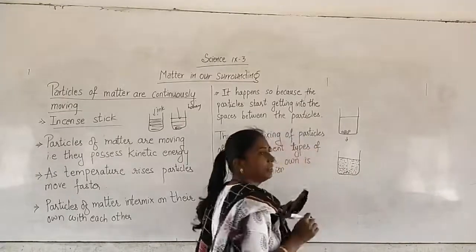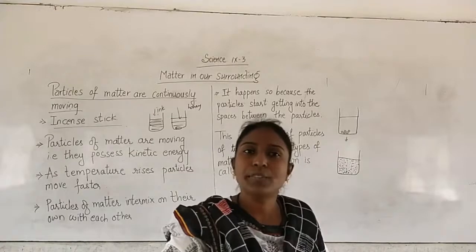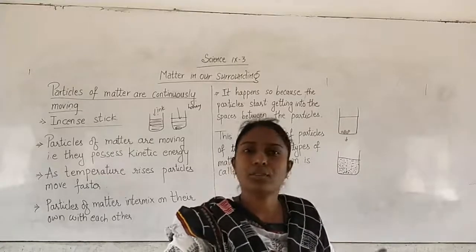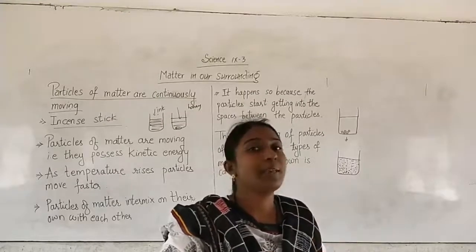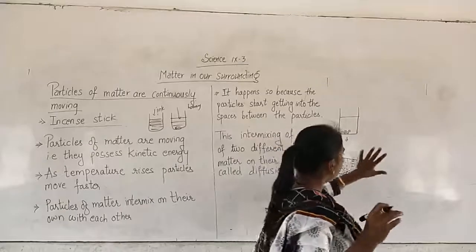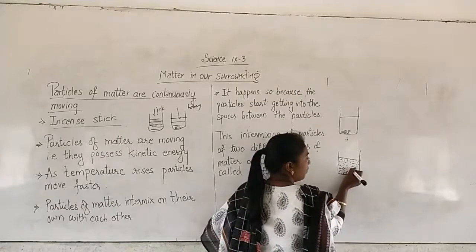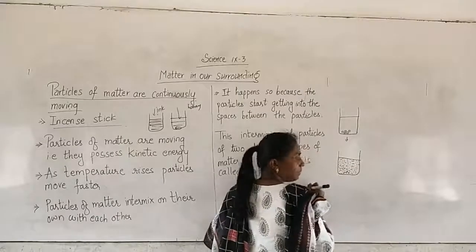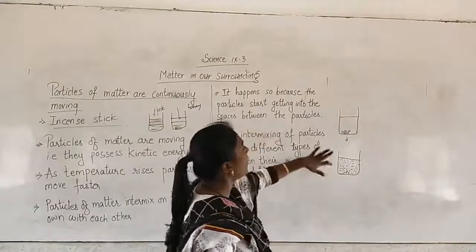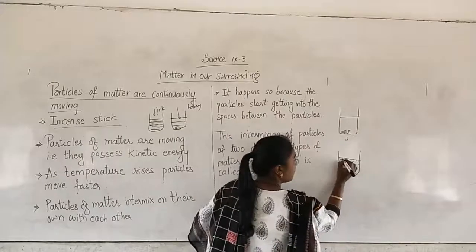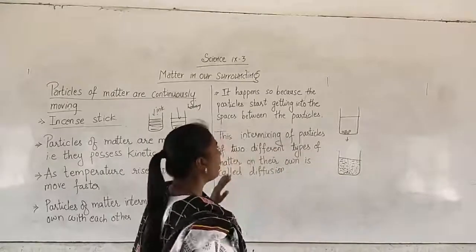So can you see? Whenever you are drinking lemon juice in which sugar is there, salt is there, lemon juice is there, water is there, it is not that at one place you find it sour and at another place sweet. The whole lemon juice appears to be the same because the particles are equally distributed throughout. So the particles of sugar go and occupy the space between the other particles, the water particles. So whatever space is available here, they go on occupying the space between the other particles.